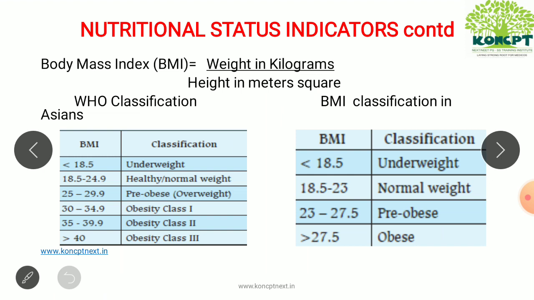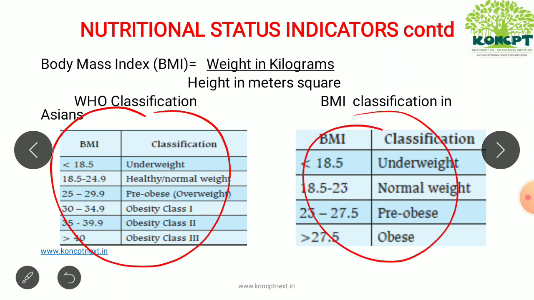This is one more index which is not very frequently used among children, but is mostly used among adults. Body mass index, please remember the unit, that is kg per meter square. Kg is the numerator, weight in kilogram, and meter square is height. BMI classification is different for Asians and non-Asians, whereas in Asians the lower limit is set because more cases of metabolic syndrome are found in Asians.